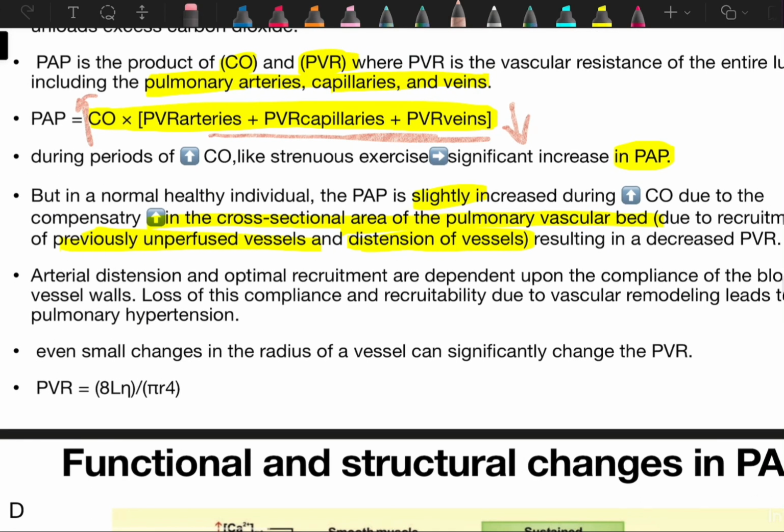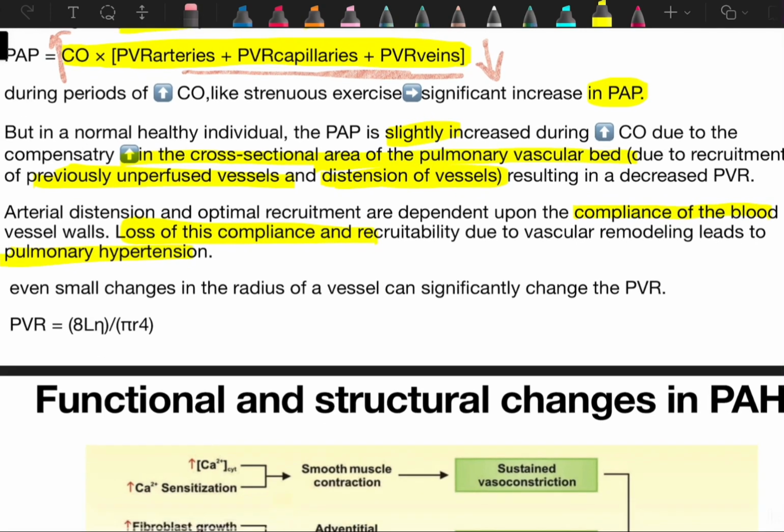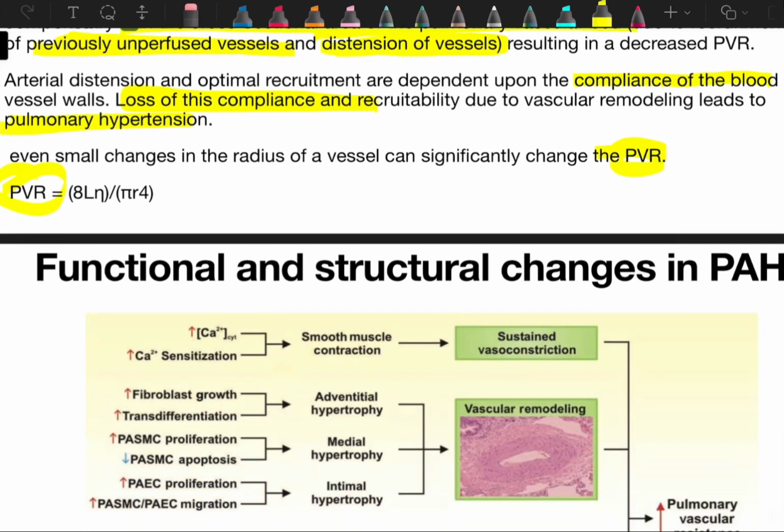They are telling us that arterial distension and optimal recruitment depend upon the compliance of the blood vessel wall. Loss of this compliance and recruitability due to vascular remodeling leads to pulmonary hypertension. So this compliance gets lost in patients with pulmonary artery hypertension. Even a small change in the radius of a vessel can significantly change the pulmonary vascular resistance, because pulmonary vascular resistance is directly proportional to 1 over r to the power 4. So a small change in radius can lead to a significant decrease in pulmonary vascular resistance.